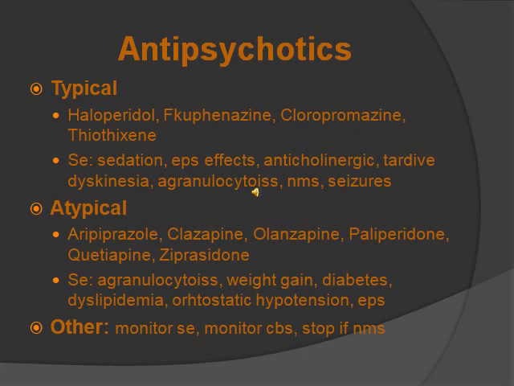Antipsychotics. These include typical and atypical. The typical are the older ones, and atypical are the newer ones. Typical has the more severe side effects, and atypical has side effects but not as severe. So typical includes haloperidol, fluphenazine, chlorpromazine. Side effects are sedation, EPS effects, anticholinergic, tardive dyskinesia, agranulocytosis, NMS, and seizures.